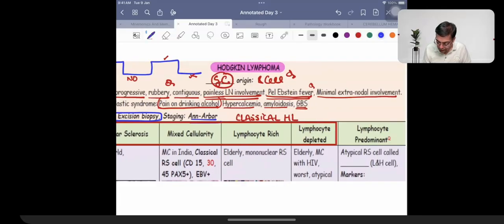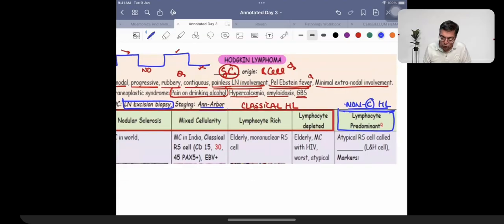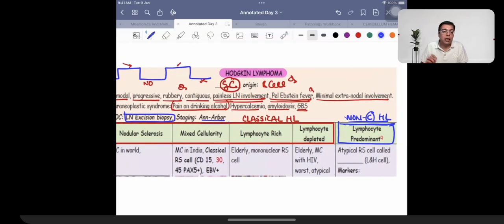Classical Hodgkin lymphoma. This one is what is going to be given the name of non-classical Hodgkin lymphoma. This one is non-classical Hodgkin lymphoma. What's the difference? Any patient who's going to be having a classical Hodgkin lymphoma will be having the presence of